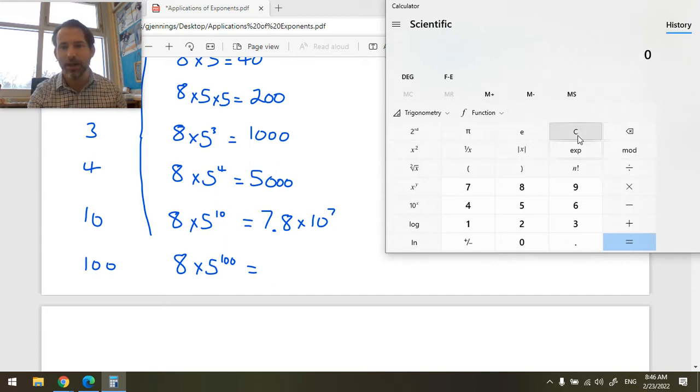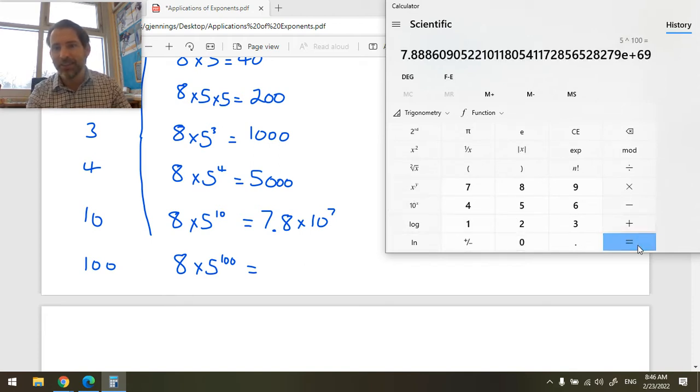Now, let's clear that. We'll do 5. We'll see how many people after 100 days. Do you think it's going to be the population of the world or way more than the population of the world? It's going to be way more. Oh my goodness. It says, what does that mean? And then I have to multiply by 8.